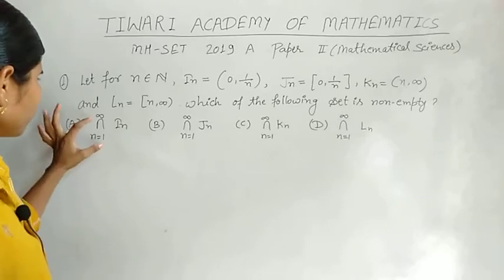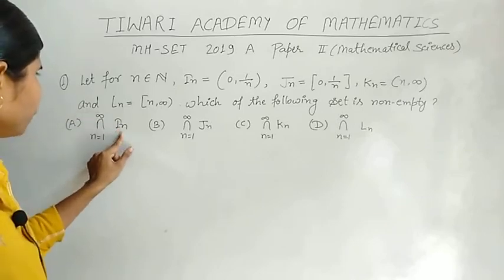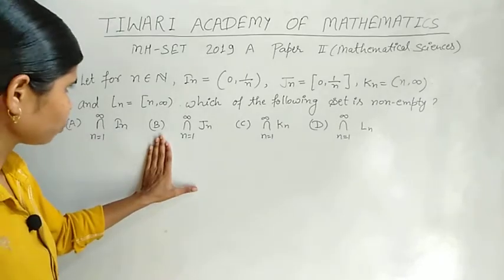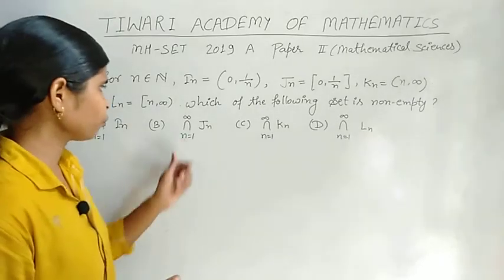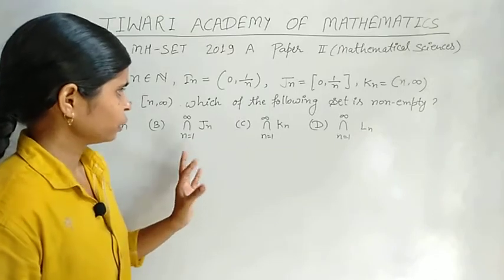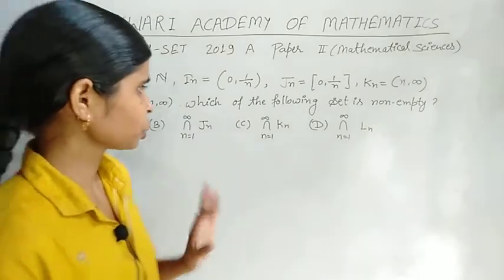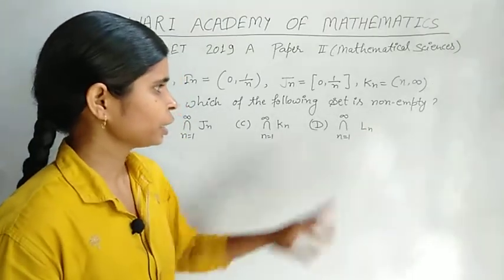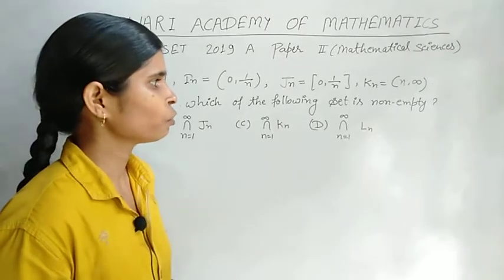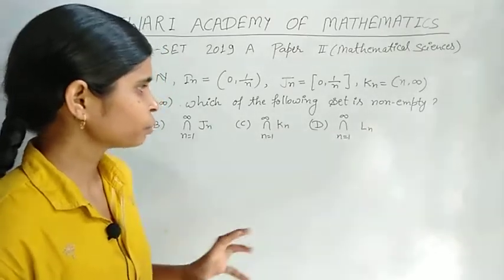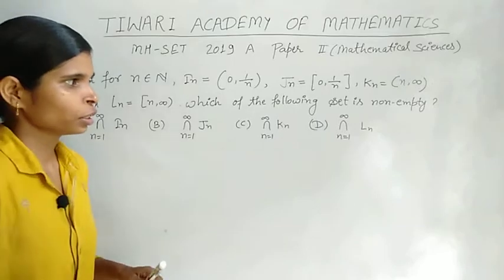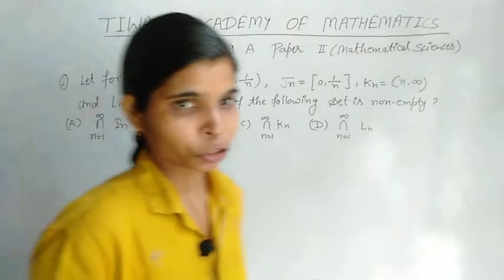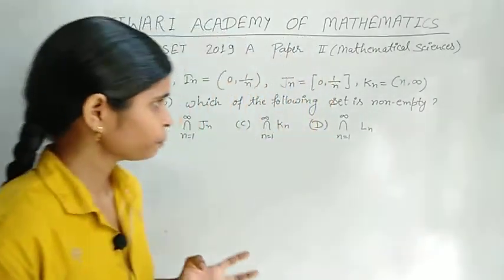First option A: the intersection, n varying from 1 to infinity, of In, a denumerable intersection of In. Option B: the intersection, n varying from 1 to infinity, of Jn. Option C: the intersection of Kn. Option D: the intersection of Ln. That means in all options the intersection is a denumerable intersection.